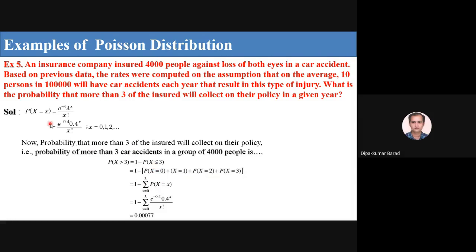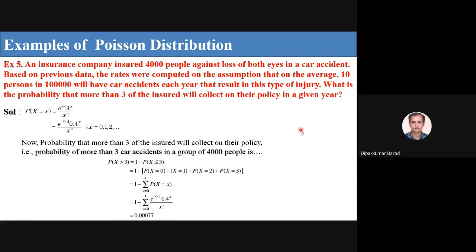Now, instead of x, you have to put the values x equal to 0, 1, 2, and 3, find the summation, and subtract it from 1. So you get 0.0007, which we wanted to find out.